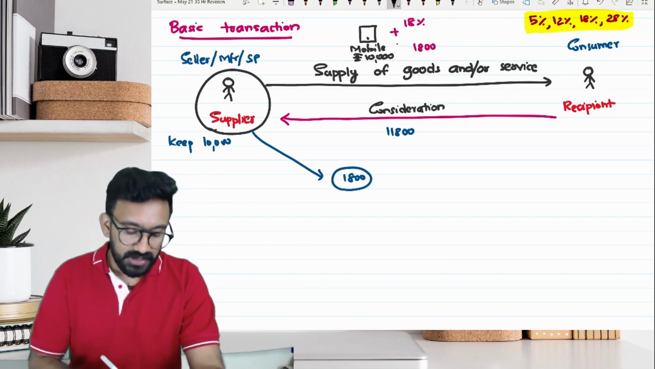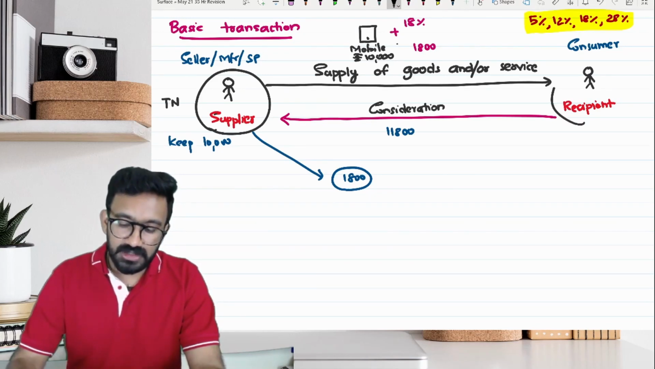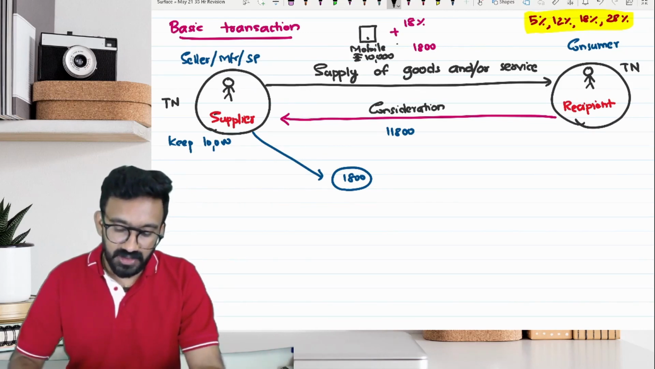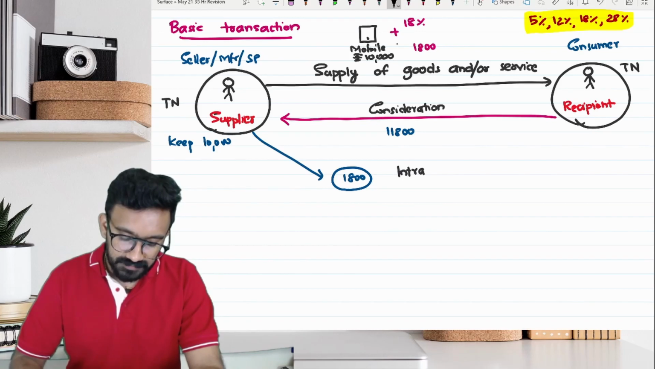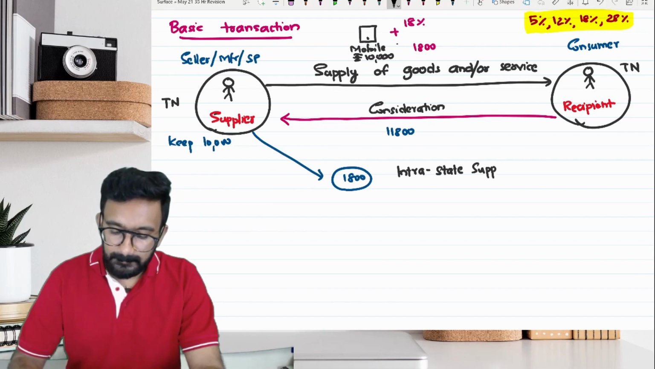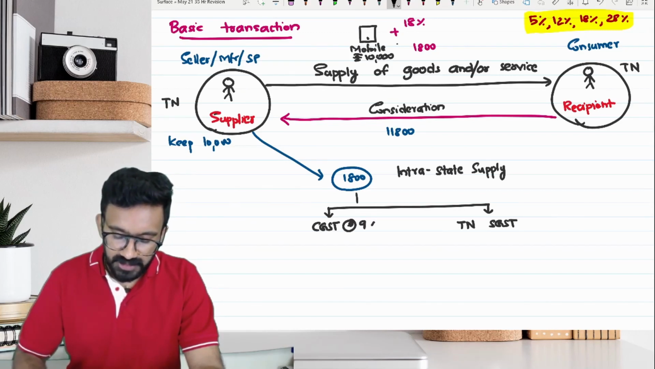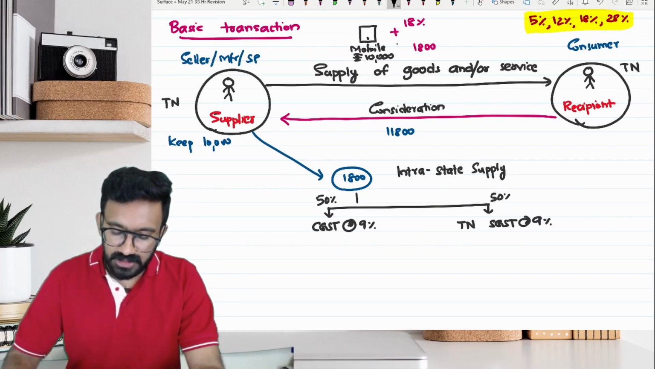Suppose the supplier is located in Tamil Nadu and the recipient is also located in Tamil Nadu. If that's the case, this is called an intrastate supply. If that's the case, this 1,800 will be divided as CGST and Tamil Nadu SGST. What is the ratio? 50-50, which means 9%, 9%. This will be shared between central government and state government in the ratio of 50-50.